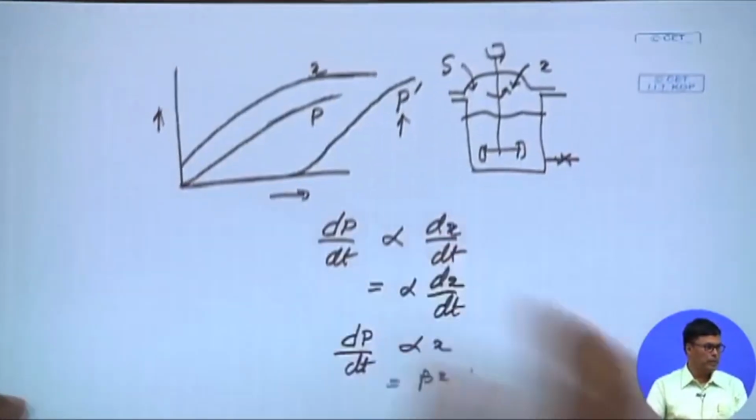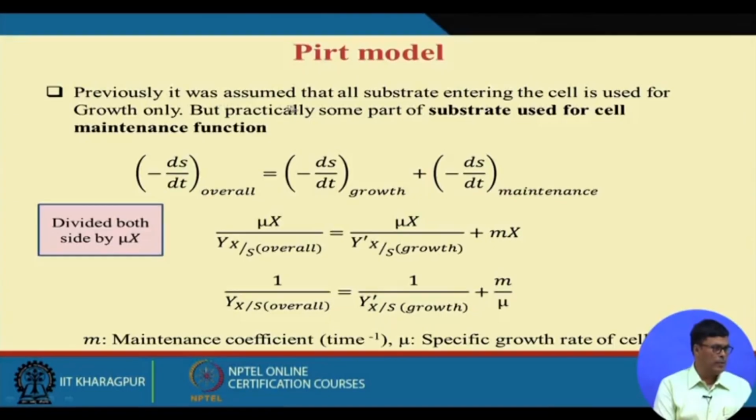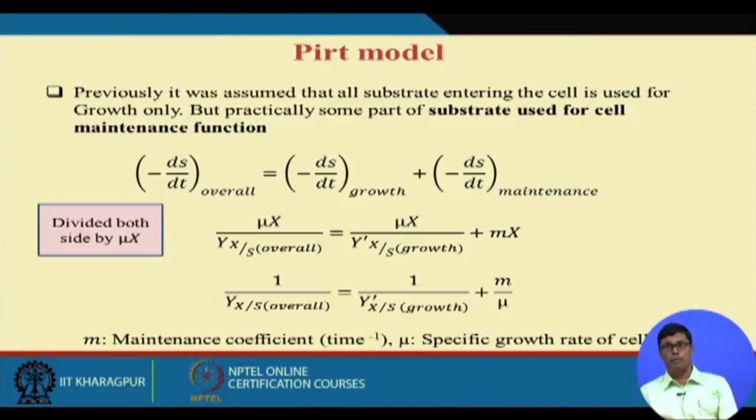Next let me discuss the Pirt model. Previously it was assumed that all substrate entering the cell is used for growth only, but for practical purposes the substrate used by the cell also has a maintenance function. That means whenever we use some substrate, a part of the substrate goes for cell mass formation, and a part goes for the maintenance of the cell.